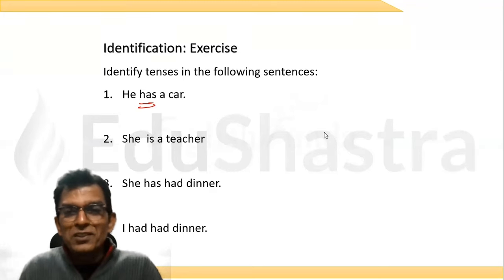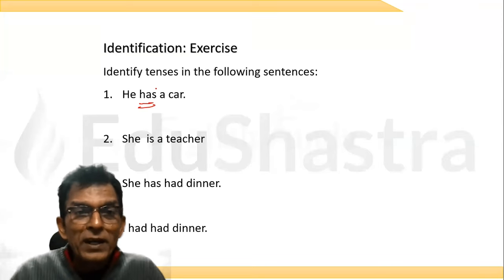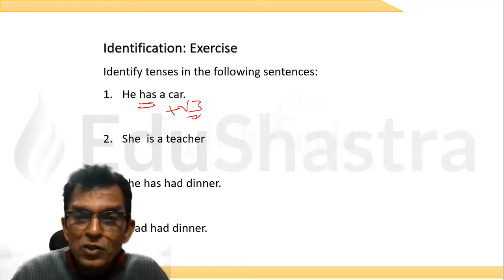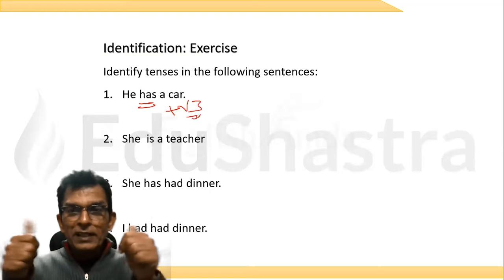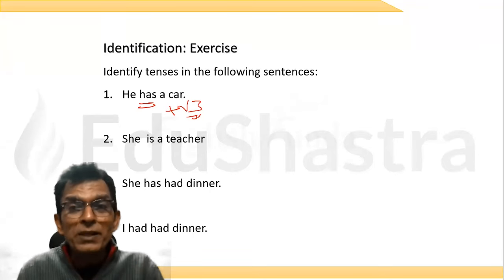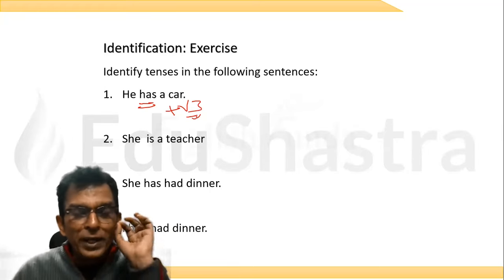Very nice. The answer is simple present, because if you want to say perfect, I want one more verb, V3. The V3 is not there. Therefore, this sentence is said to be in simple present tense. Very, very nice. Beautiful. Very good answer.